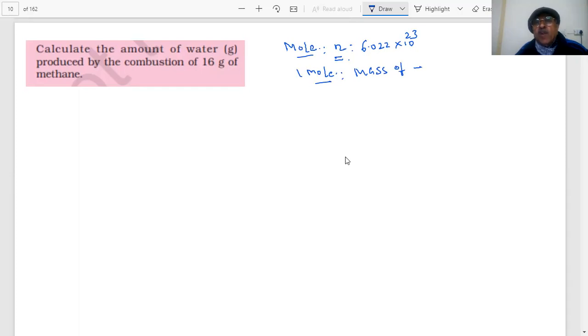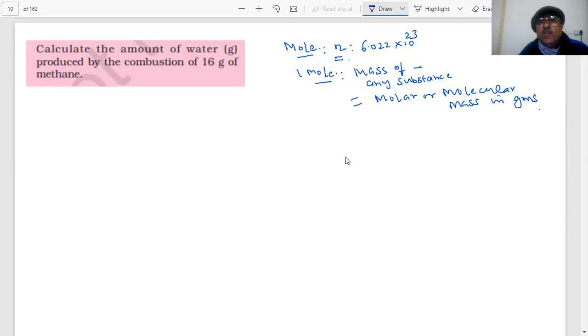So 1 mole of any substance will be equal to the molar or molecular mass in grams. That is why we are using it.